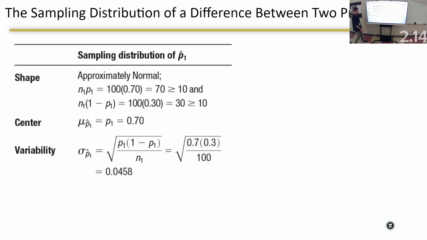Standard deviation. I don't typically put the formula in there. I just go ahead and put 0.7, 0.3, 100, and I find it to be 0.0458. But please don't forget the 10% condition, it's what's forgotten a lot. 100 is less than 10% of all, again, notice I'm saying all, 7th hour students. I'm pretty much going to stop grading after I see 10% of all.